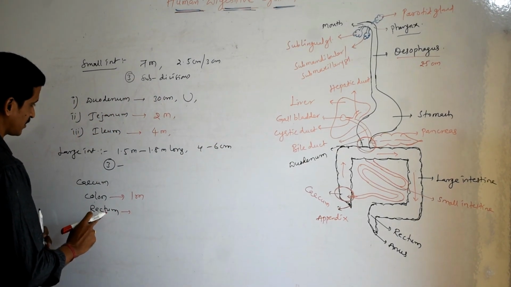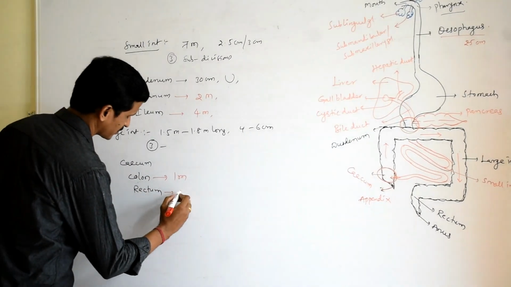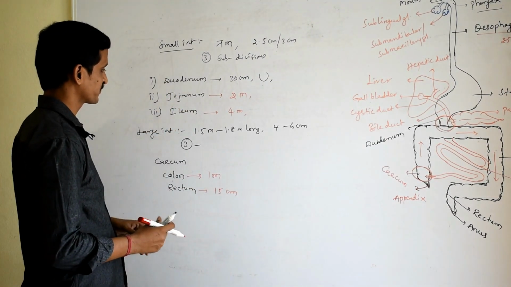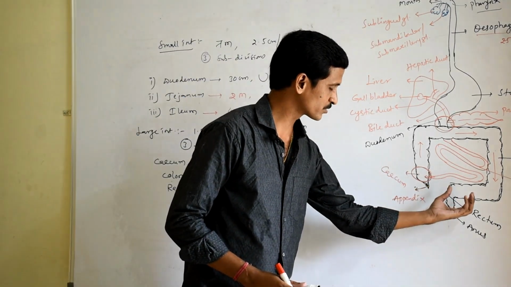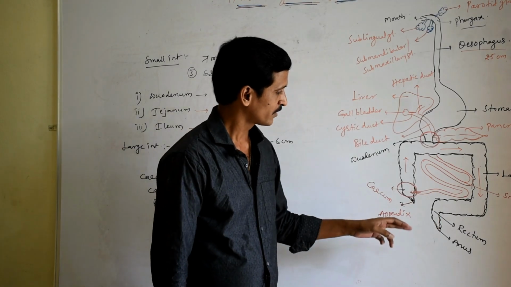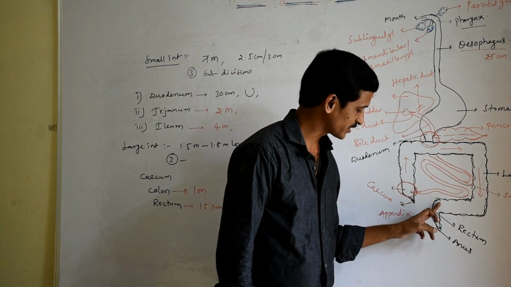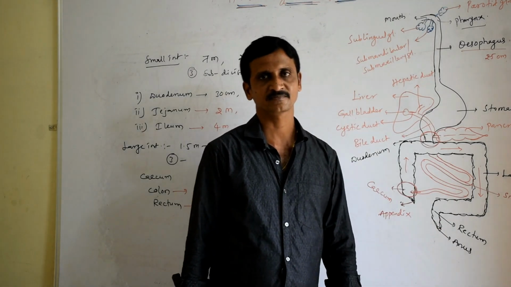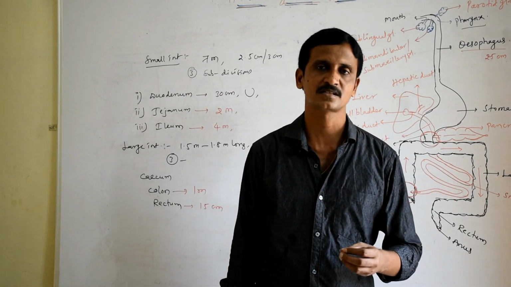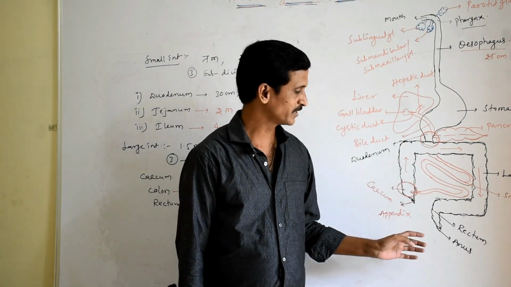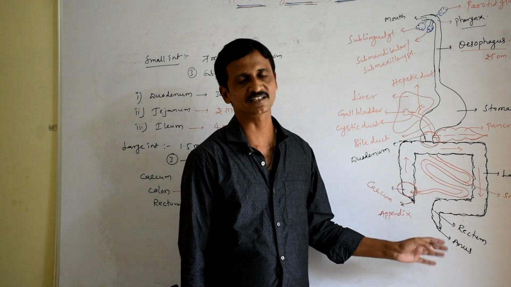Rectum is the last part of the large intestine, approximately 15 centimeters in length, which is responsible for depositing the unwanted feces. Those unwanted fecal materials are eliminated outside through the anus. The anus possesses circular sphincters through which the elimination of unwanted substances occurs.